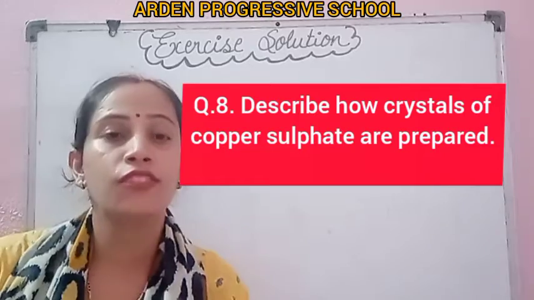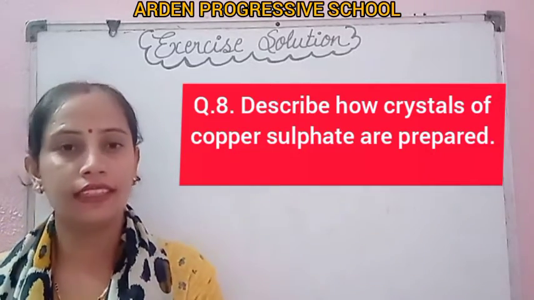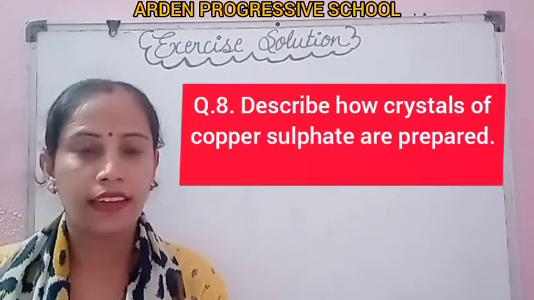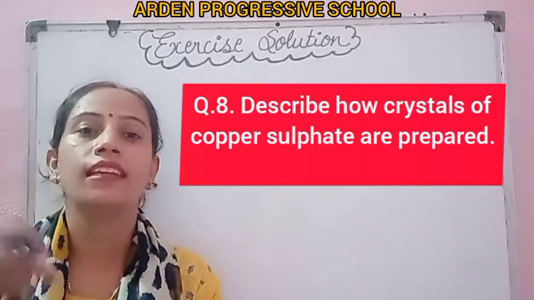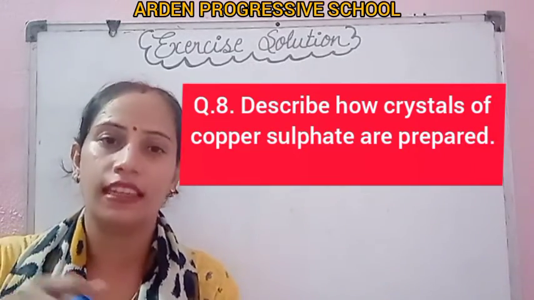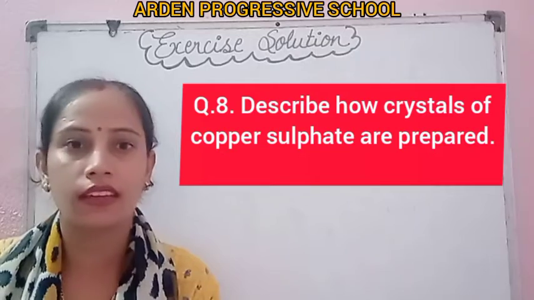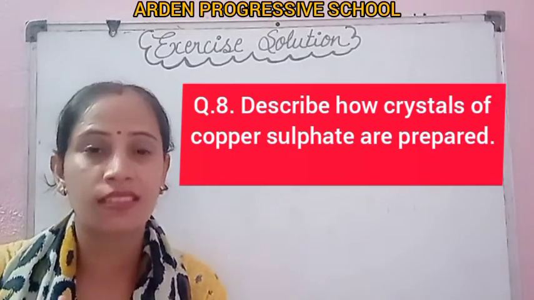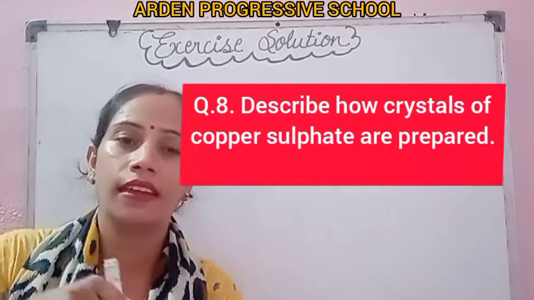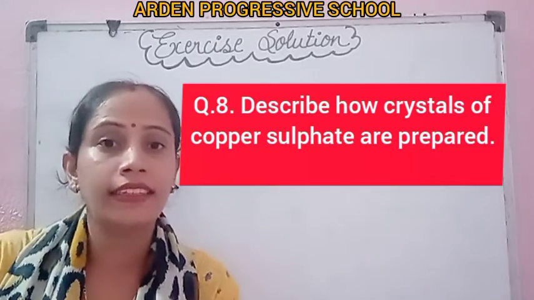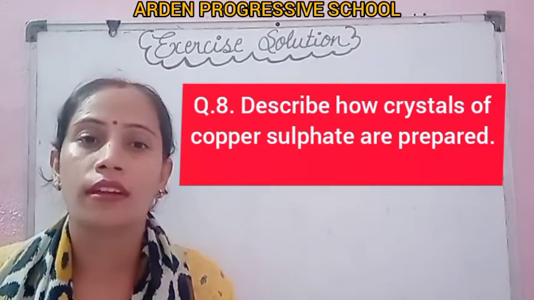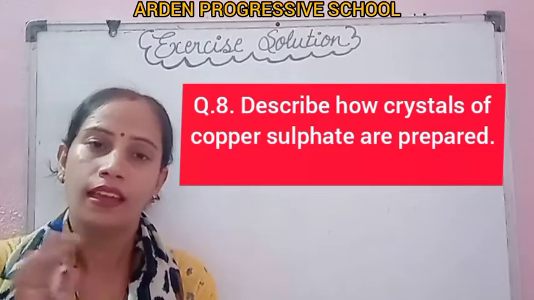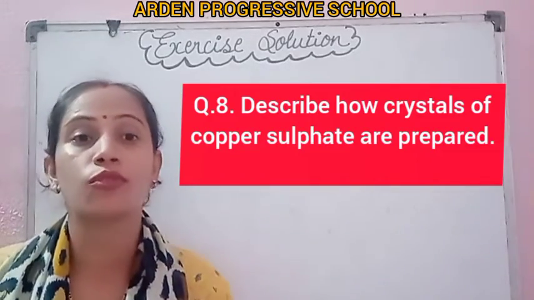While heating, slowly add copper sulfate powder to the solution, and keep adding until no more is required. You have to make a saturated solution.